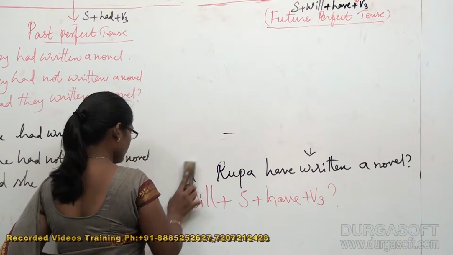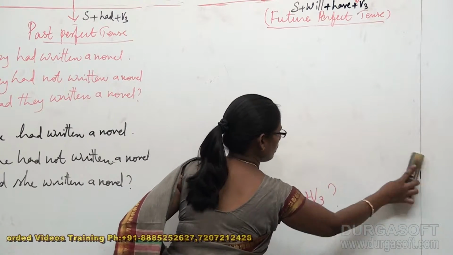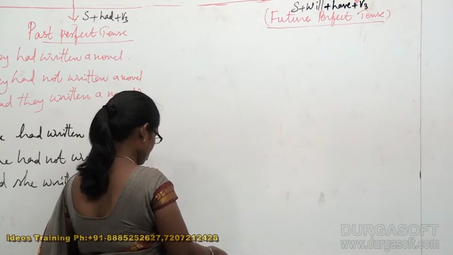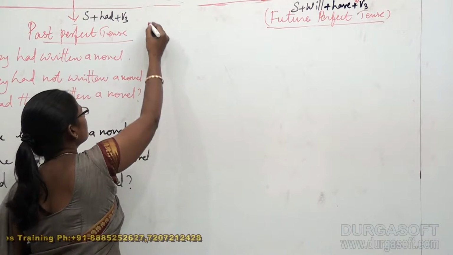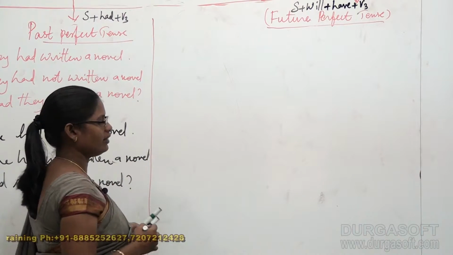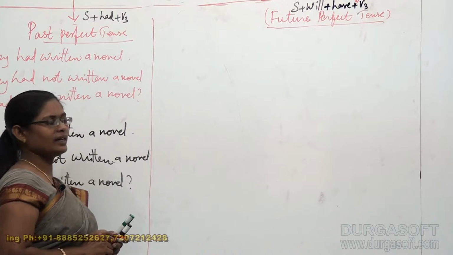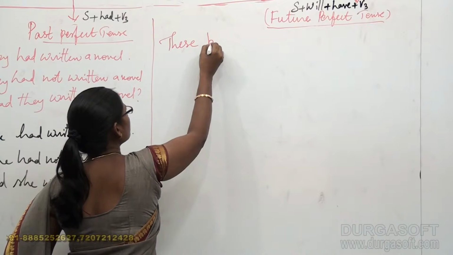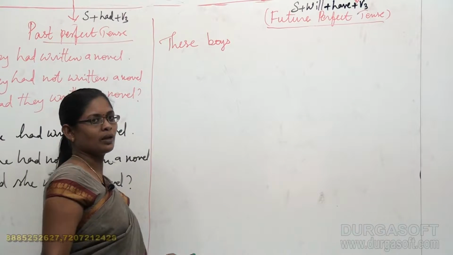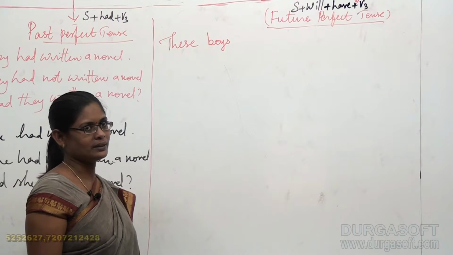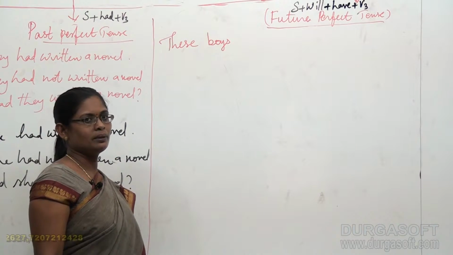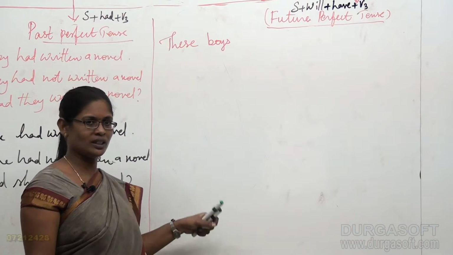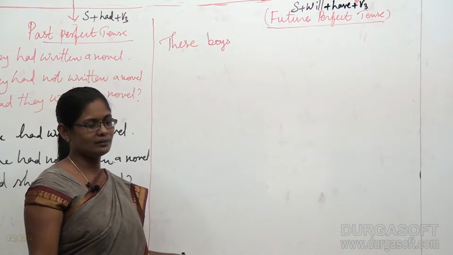Can I go with they? Okay, instead of they, I would like to take these boys this time, because we have done many examples with they, that, she, he, it. We haven't done any examples with the subject these boys. Now I would like to take the example subject as these boys and my combination of the verb that I am mentioning here is, as usual, written, right?